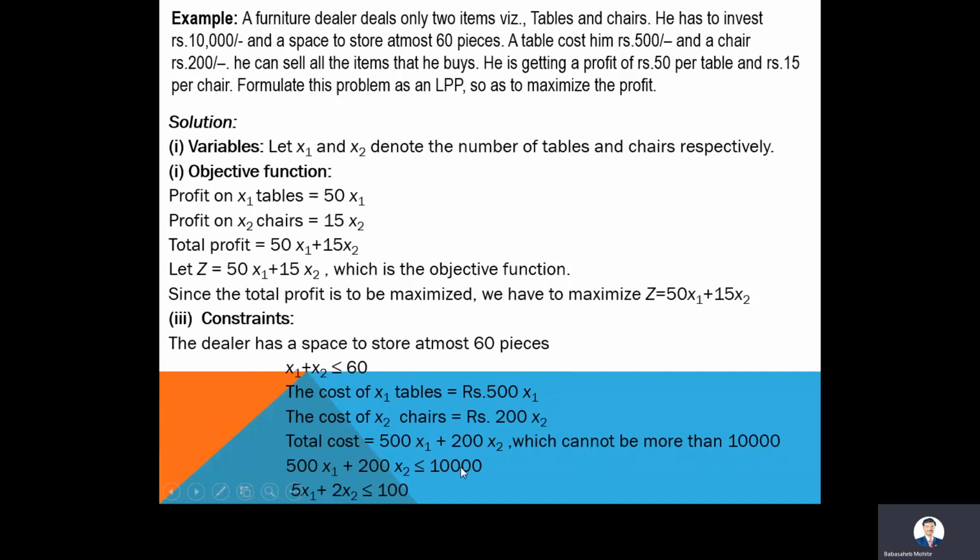So my second condition becomes 500 x1 plus 200 x2 less than or equal to 10,000. I have just deleted two zeros from the right-hand side and from all coefficient values. So I got 5x1 plus 2x2 less than or equal to 100. So these are the two conditions I got from the example.